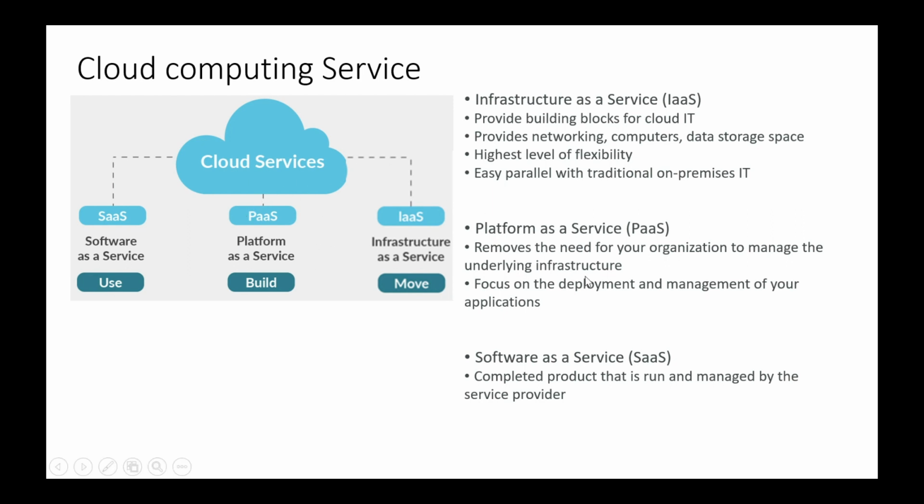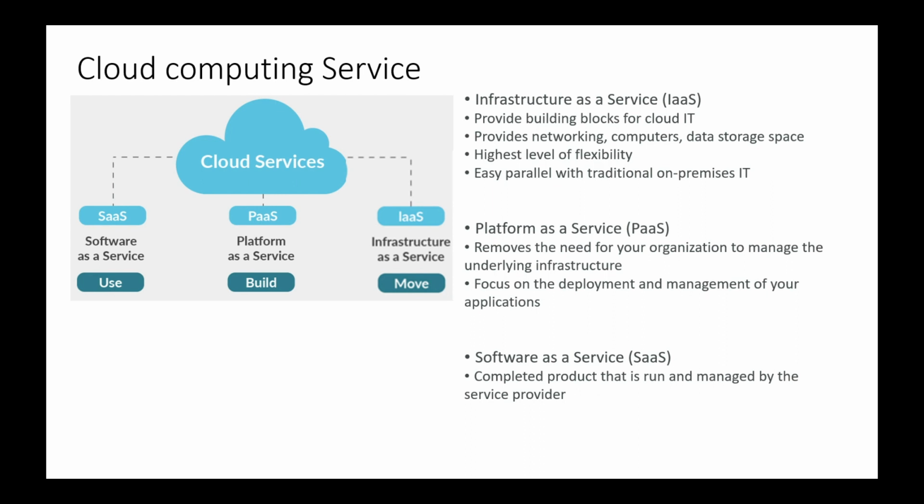Okay, and the next one is platform as a service. So what is platform as a service? For example, if you want to develop any application and run it, you need the infrastructure we discussed before, and after that you need an OS platform. The OS platform is the software on which you're going to install different kinds of software. The OS is the base, and on top of the OS, you want a runtime for your application.